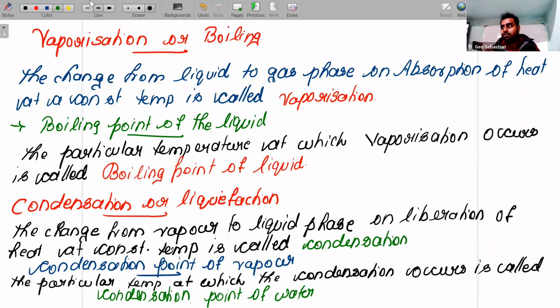When they ask the question opposite, you should write, okay. Condensation point, when they ask, you should write boiling point. Then they will give marks. Understood? I know you guys will make that mistake. So children, these terms you studied from 8th standard, 9th standard also. Now also you are getting confusion. The reason is that you are only reading and studying. At least one time write and study each term. Then only you can remember. In MCQ, they will ask this type of question. That's why this is very important. Understood? Now, next one.